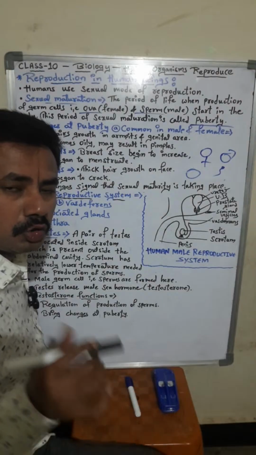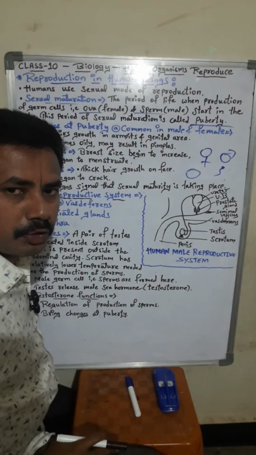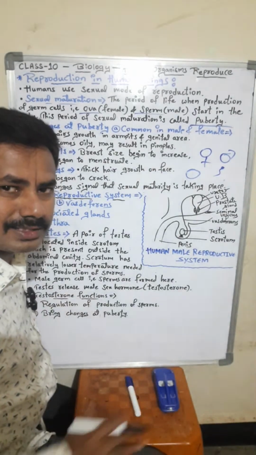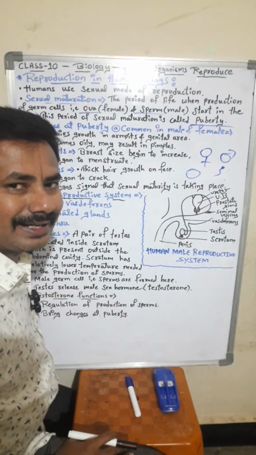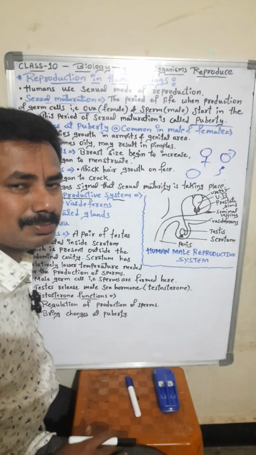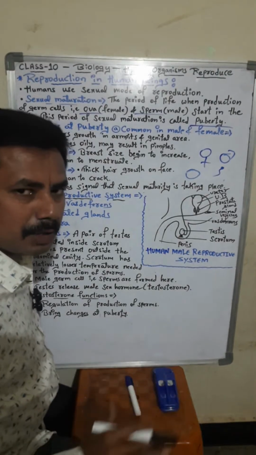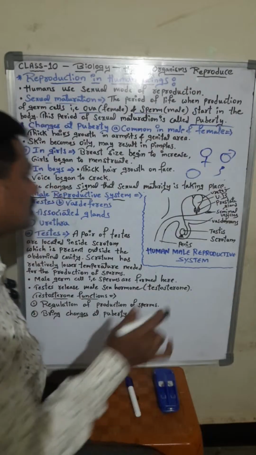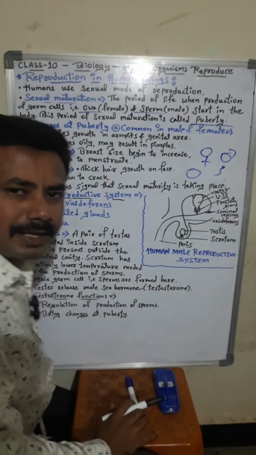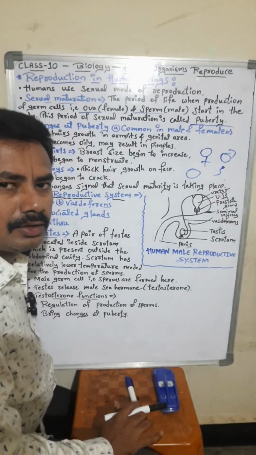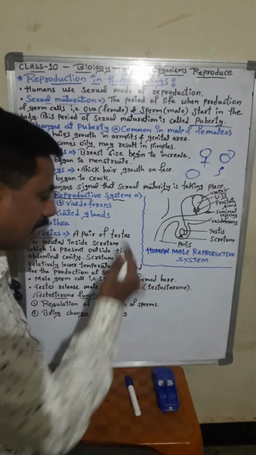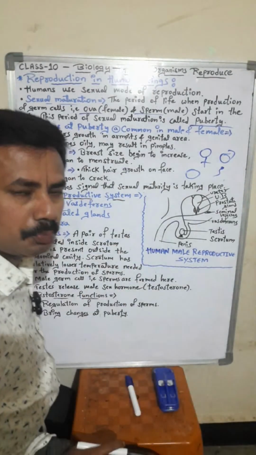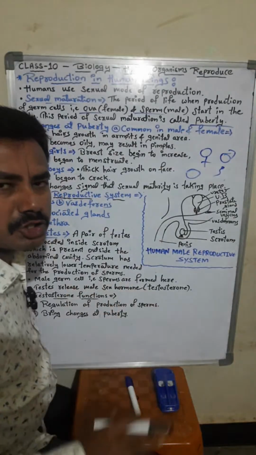To feed the baby, milk has to be produced. For the milk to be produced, the breast size has to increase, because the production of milk has to take place inside the breast. For this purpose, the size of the breast will increase in girls. And the second thing is that girls begin to menstruate. What is this menstruation? We are going to study it in the female reproductive part. Don't worry, I will tell you very shortly.